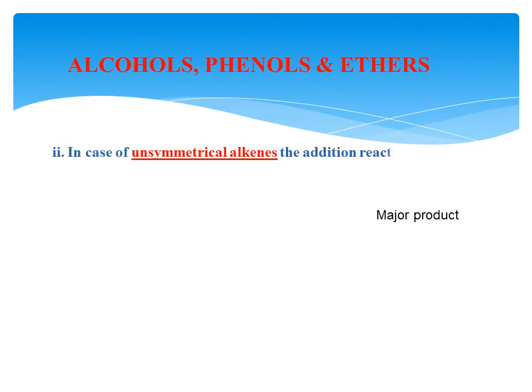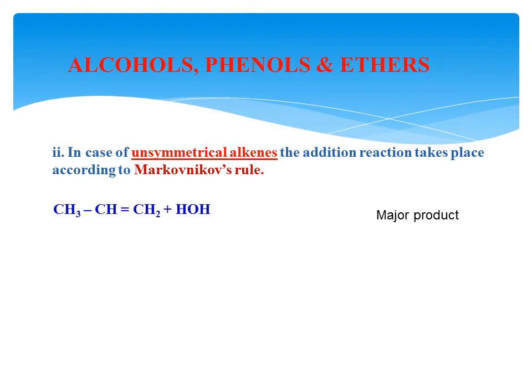Next, if our alkene is an unsymmetrical alkene, the same addition reaction occurs according to Markovnikov's rule. For this, I have taken propene as an example. This is propene, and it is adding with water, in which one H goes to one carbon atom and the other OH goes to the other carbon atom, in the presence of an acid as a catalyst. Here you have to watch: the negative part of the reagent, OH minus, goes to the carbon containing fewer hydrogen atoms.